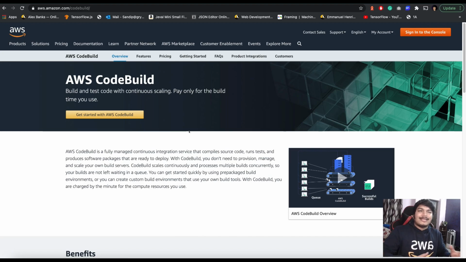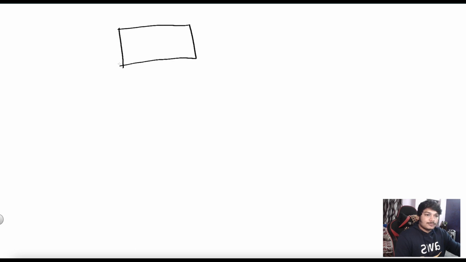Now, how it looks in practice, I will show it, but let me first show a diagram of the flow of how it works. It will be very helpful for you. Now I will show you how the flow works for CodeBuild. Okay, let's do it. So suppose this is your source, and this is your build environment and project.